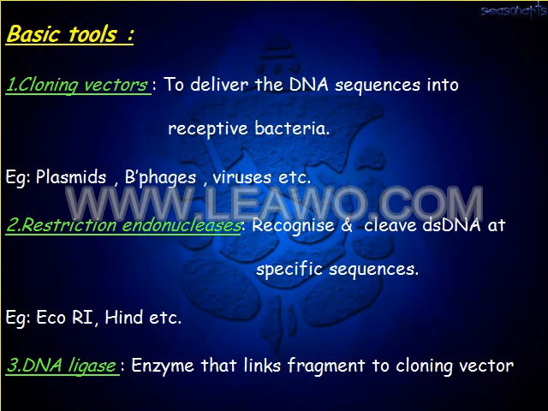They recognize and cleave the double-stranded DNA at specific sequences. Examples for restriction endonucleases are EcoRI, HindIII, etc. The third, DNA ligase, the enzyme that links the fragment to the cloning vector. So these are the basic tools for genetic engineering.